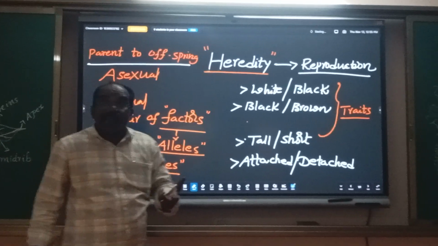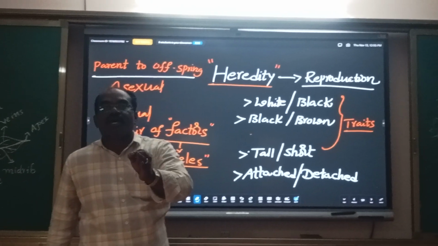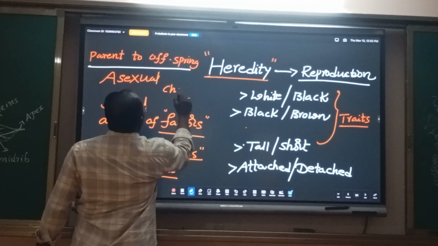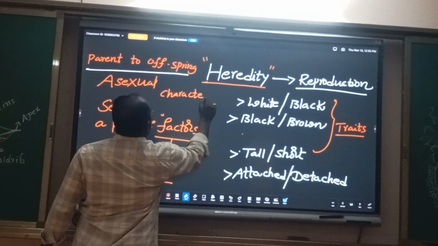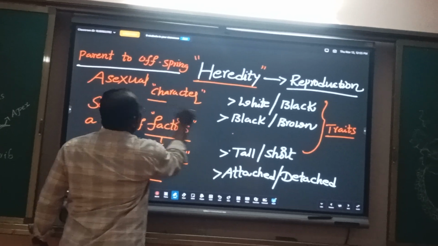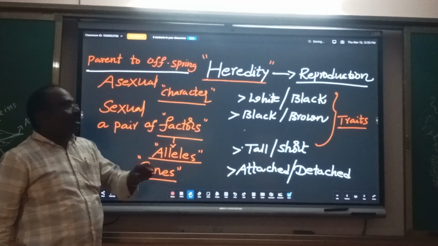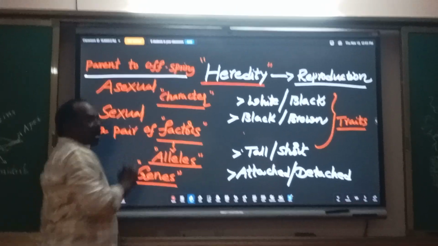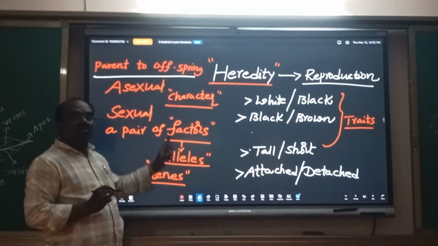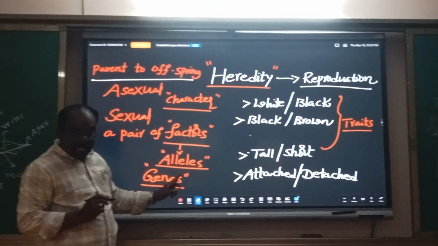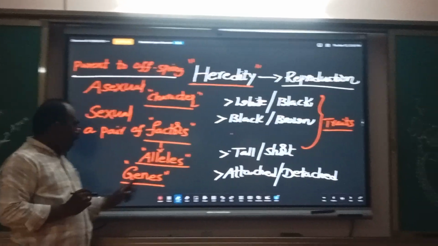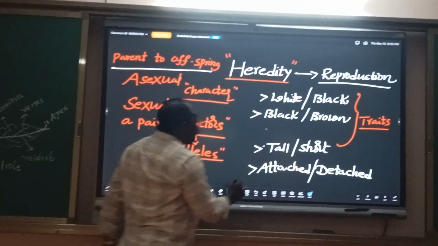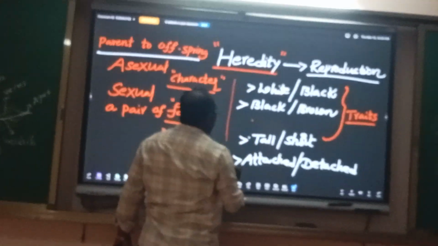What is a factor? It is responsible for determining the character or trait. A factor is also called an allele. Alleles are commonly known as genes.